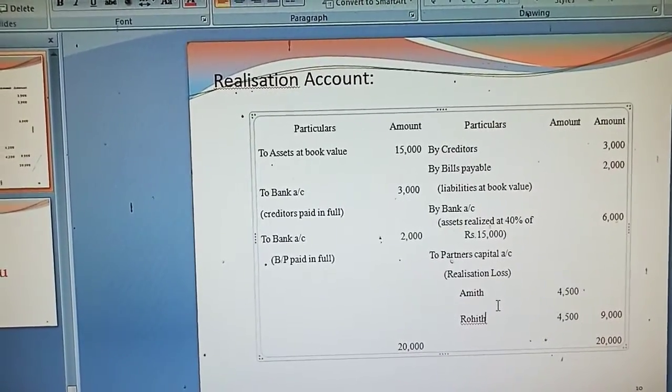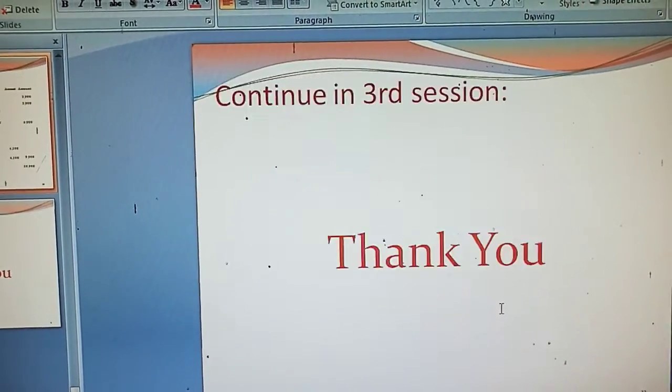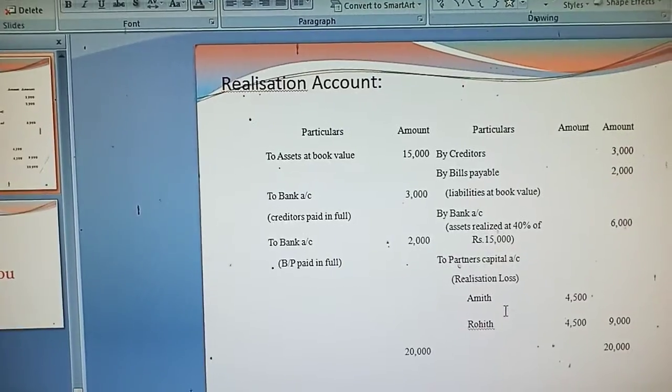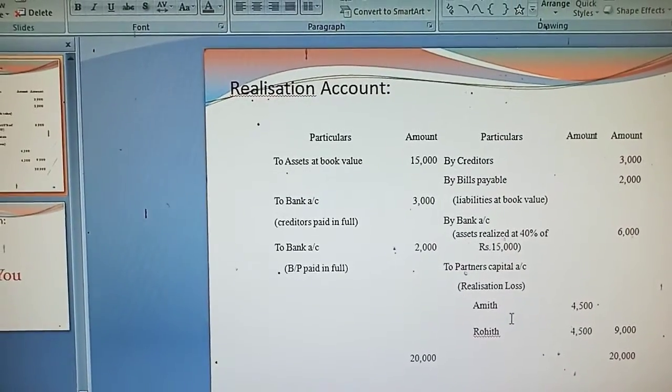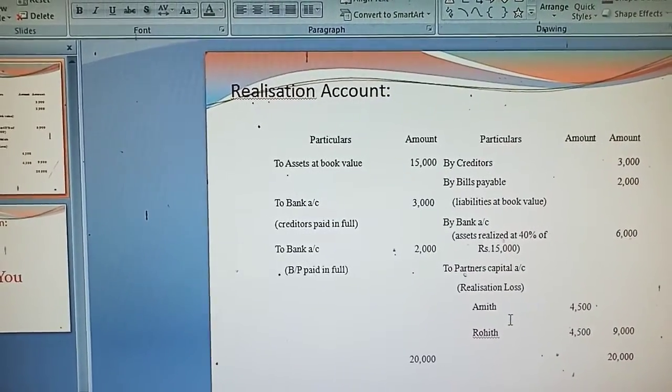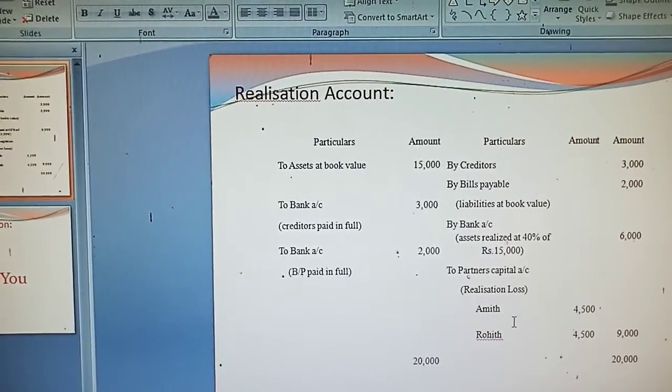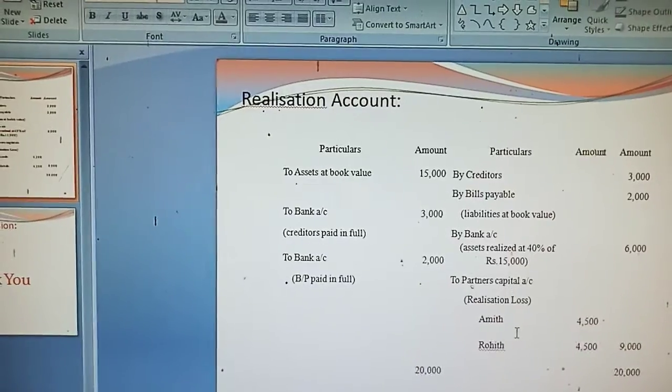Like this you go on to prepare the realization account, or it may be the partners' capital accounts, or sometimes they can ask for a 15 marks question: partners' capital accounts, realization account and bank account. Whatever may be the case, you must be ready to prepare them.